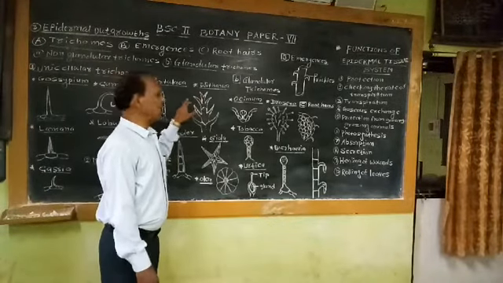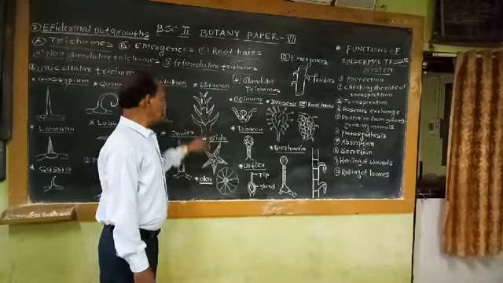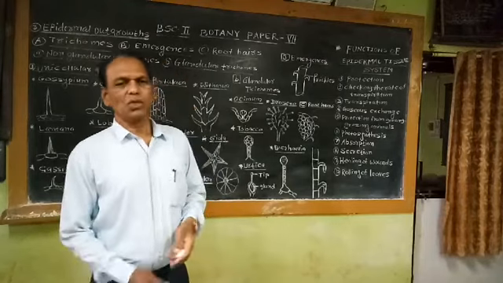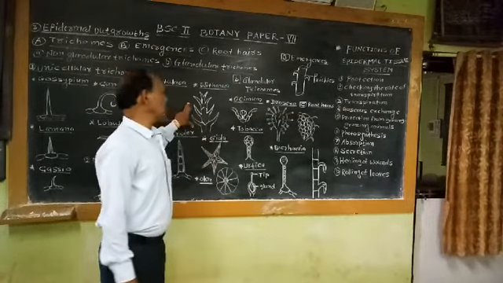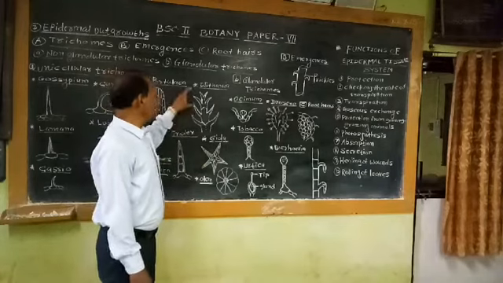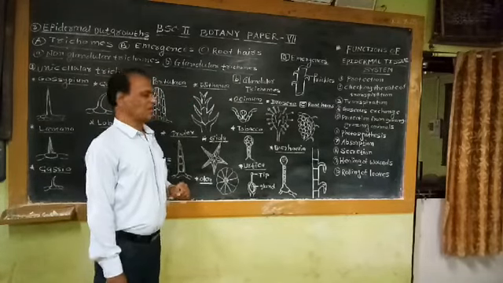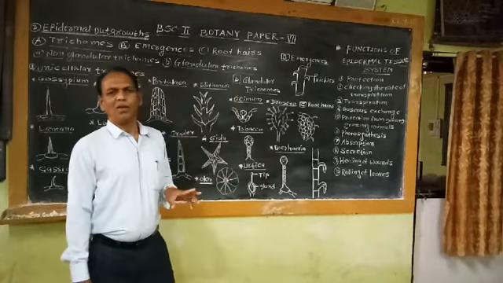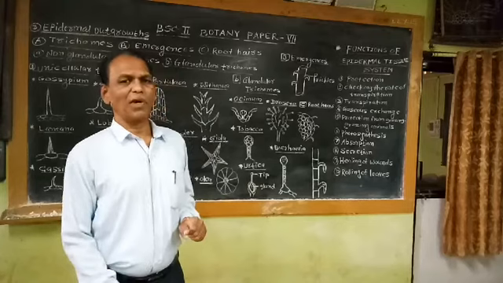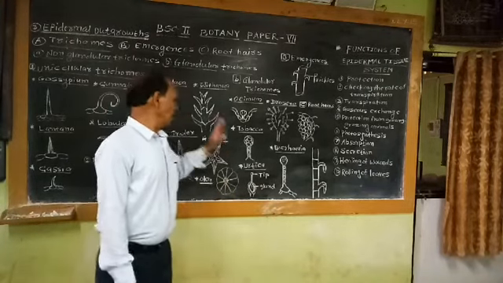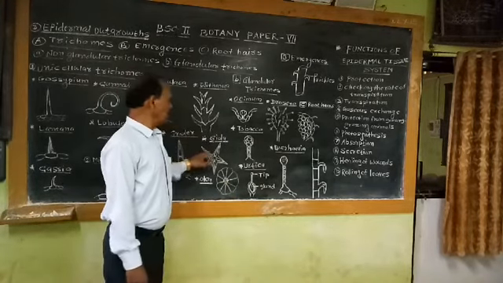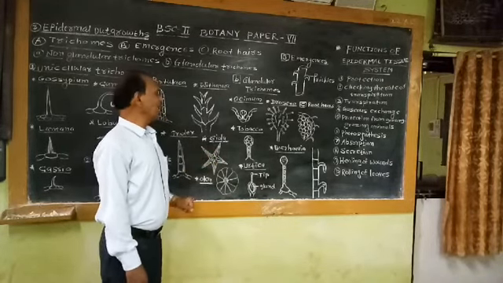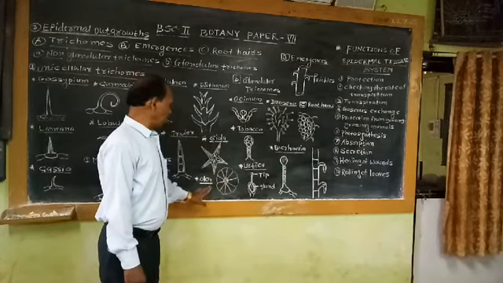Next example is Withania. In Withania, the trichome is also made up of one row of cells, but this trichome shows a more or less tree-like appearance. That's why these trichomes are commonly called dendroid hairs. Then in Sida as well as in Hibiscus leaf, if we observe the trichomes or hairs, these trichomes show a star-like appearance. That's why they are known as stellate hair.